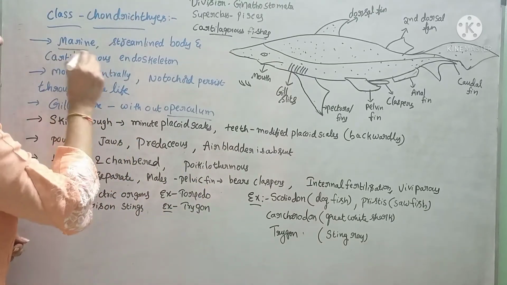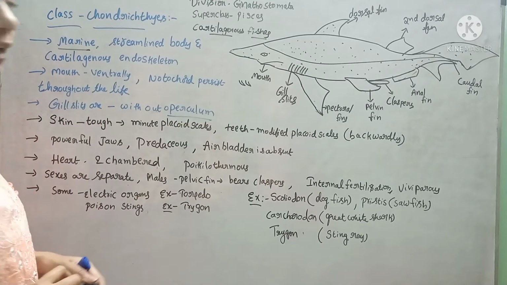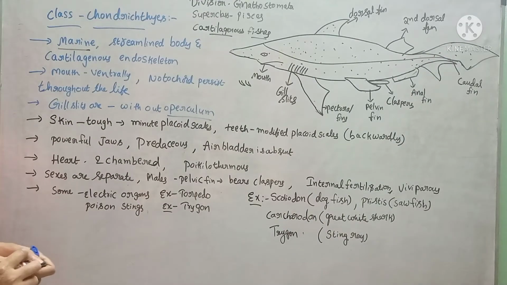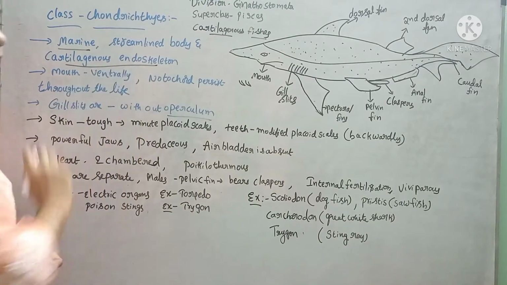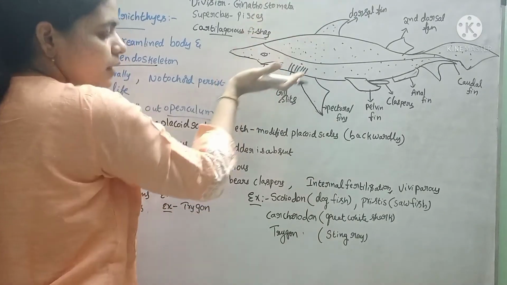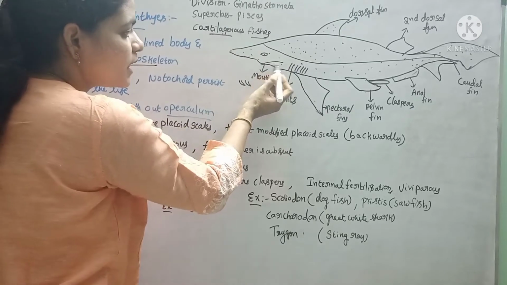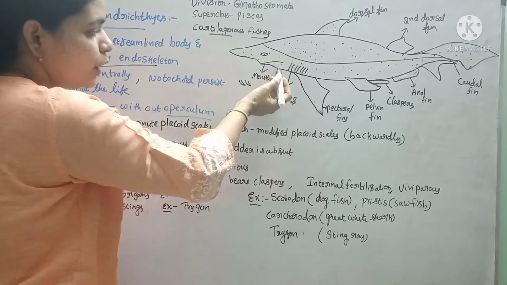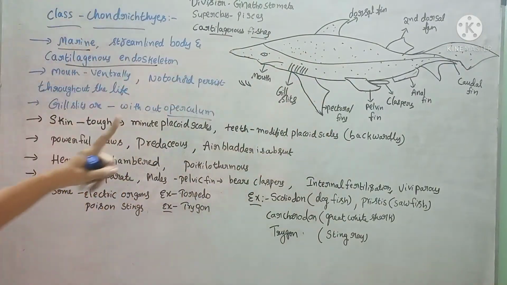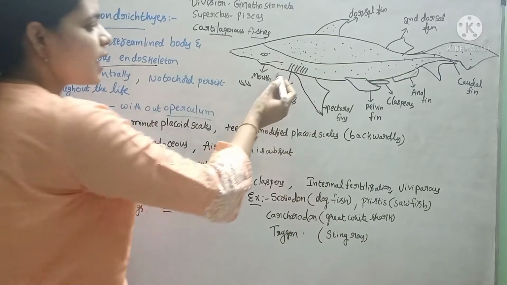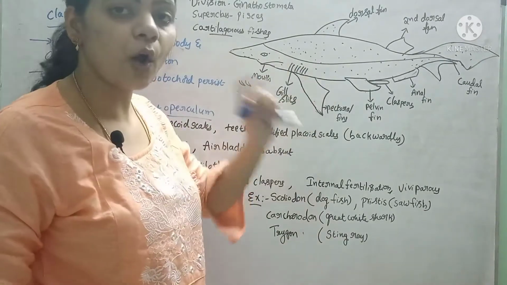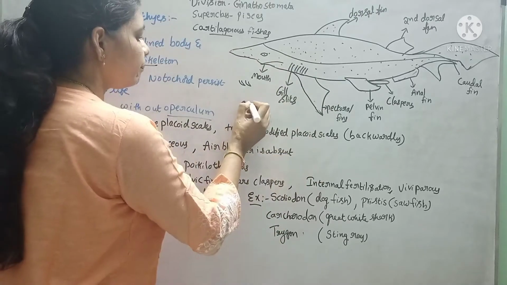These animals are marine in habitat and have a streamlined body with a cartilaginous endoskeleton. If we look at the dorsal and ventral surface, the mouth is located ventrally. The notochord persists throughout life. And these are the gill slits, which are for respiration, but they are not covered by an operculum.